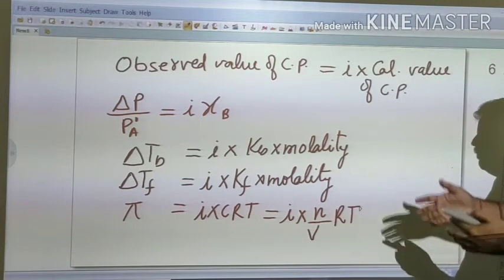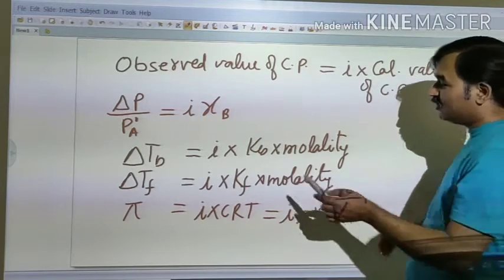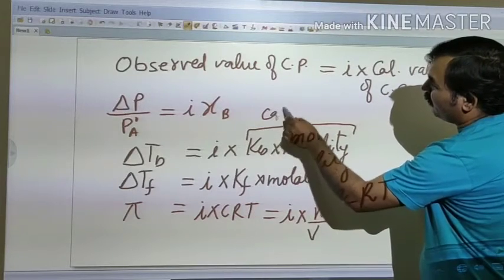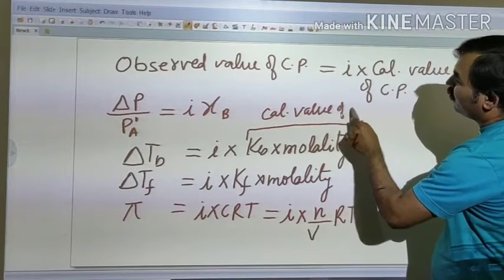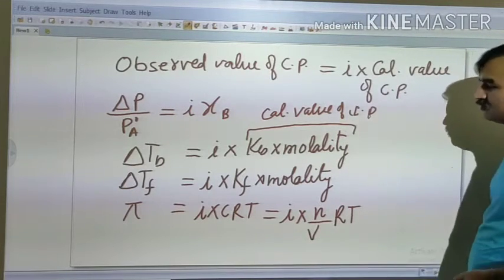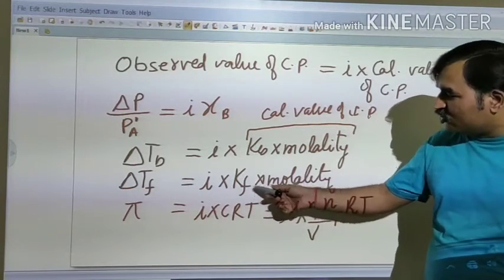So by using this factor, we can say that this value is the calculated value of colligative property. This is KB into molality or KF into molality.